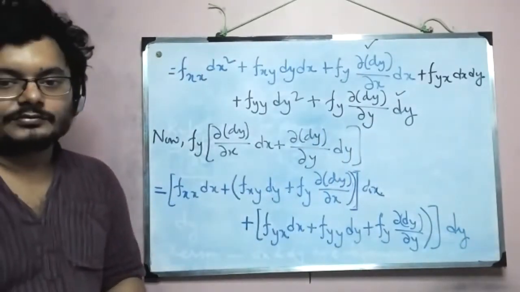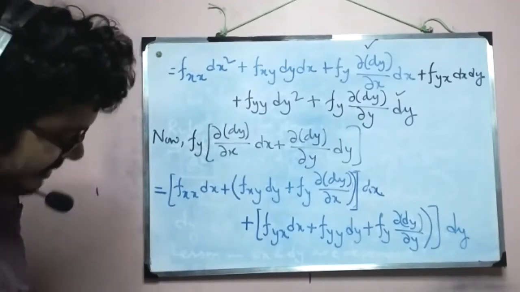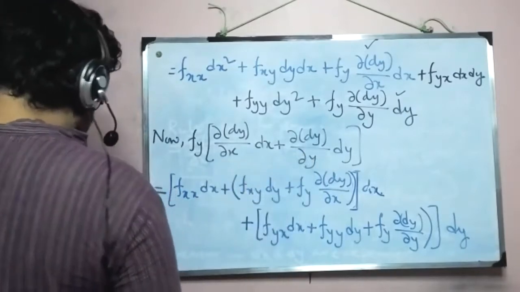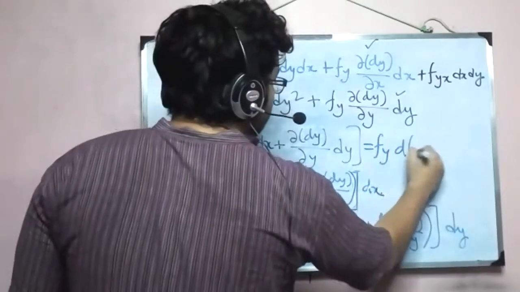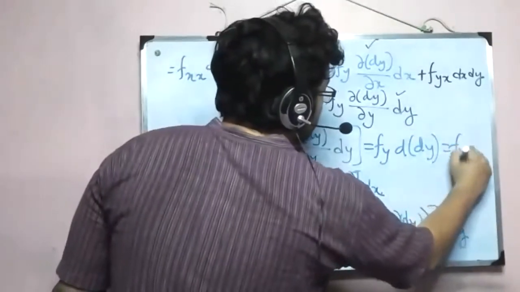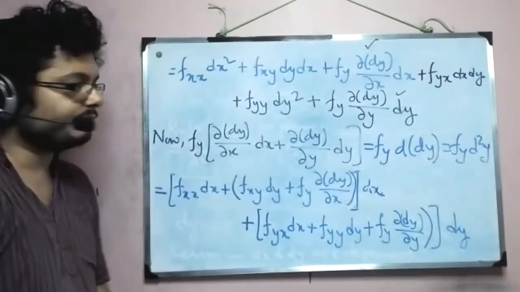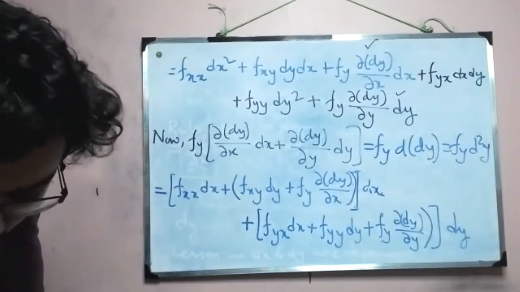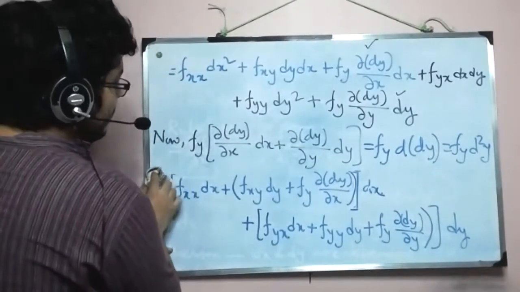So what am I doing here? I'm taking dy to be something which involves x and y, and I am differentiating with x and y each, right? So I can write it like this: fy d of dy, which equals fy d2y, much like d2z, right? So d2y. Okay. So putting it like this, it allows us to have a nicer form.